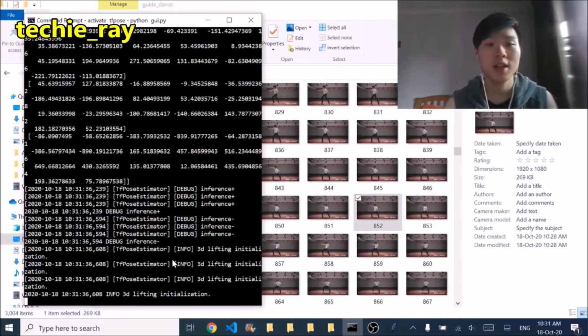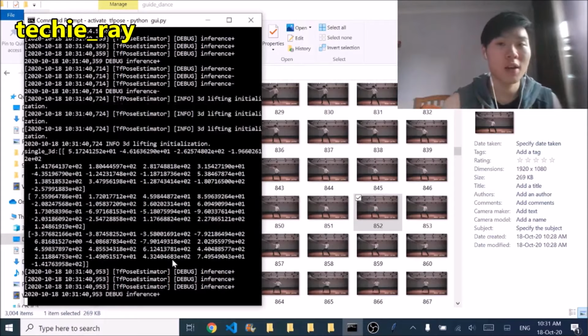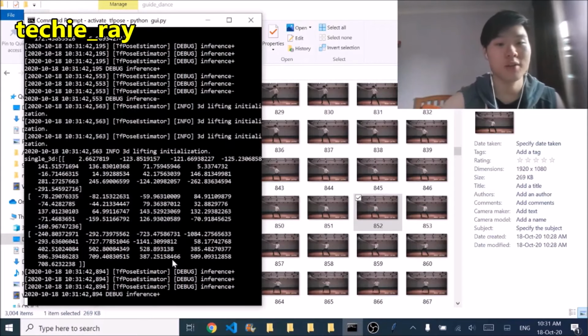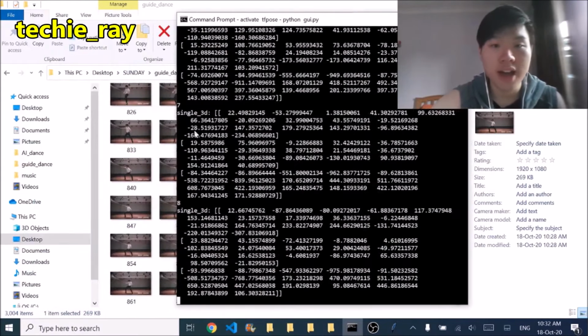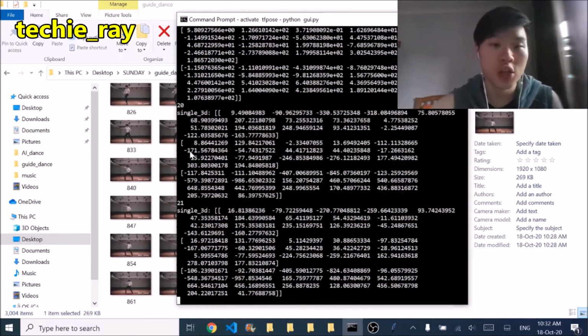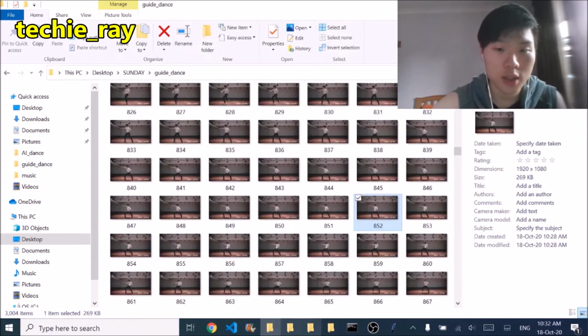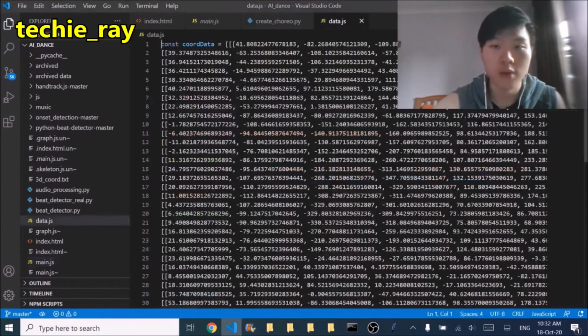And once that's done, the app will then try to match the point poses to the beats of the input music track. Alright, and now here, the app is generating the 3D coordinates of the transition moves between each point pose. And these coordinates are then recorded in this JavaScript file.